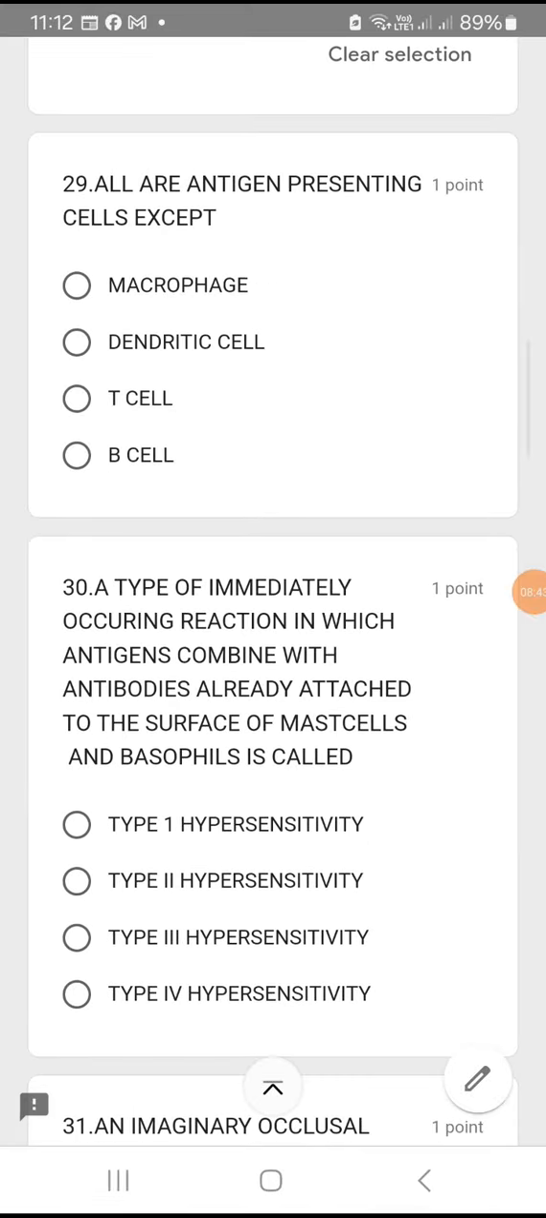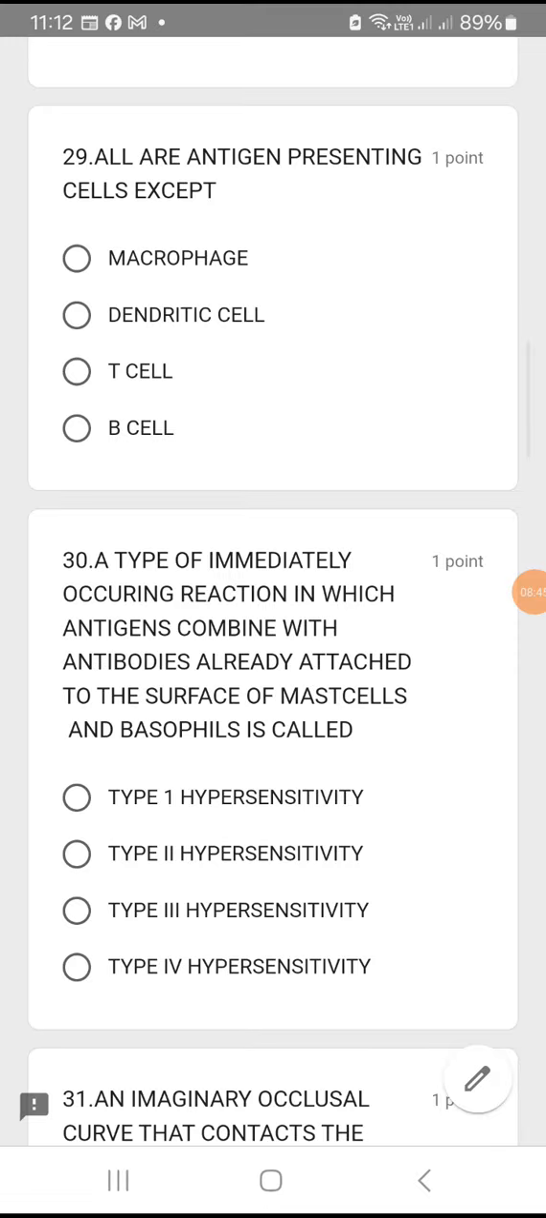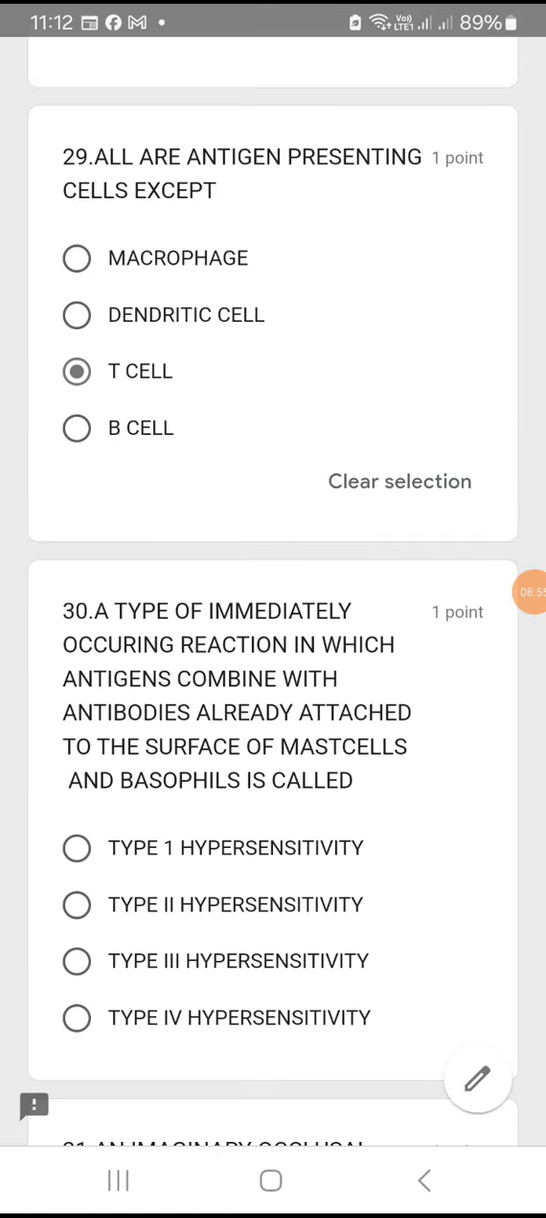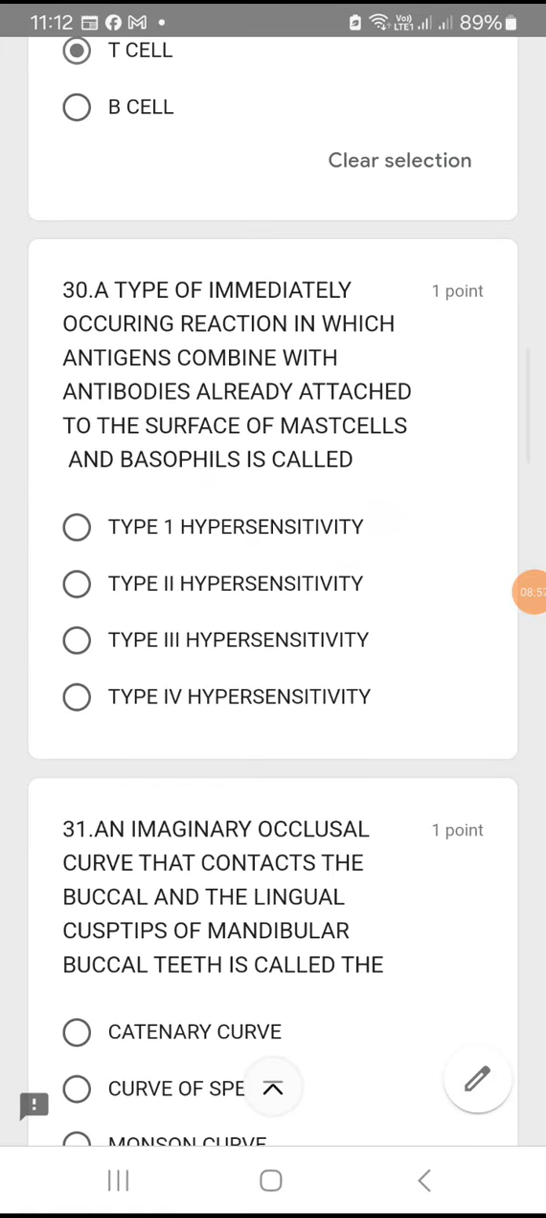Okay, now all are antigen presenting cells except macrophage, dendritic cell, T cell, B cell. Macrophage is an antigen presenting cell, dendritic cell is an antigen presenting cell, B cell is an antigen presenting cell, T cell is not an antigen presenting cell. Option C. Question number 30.